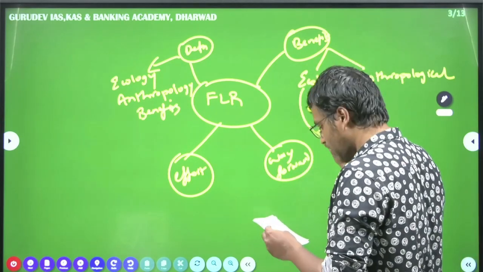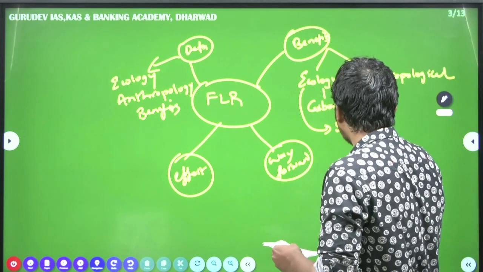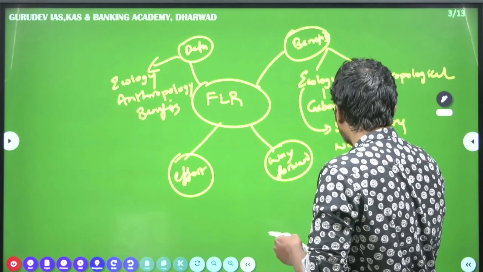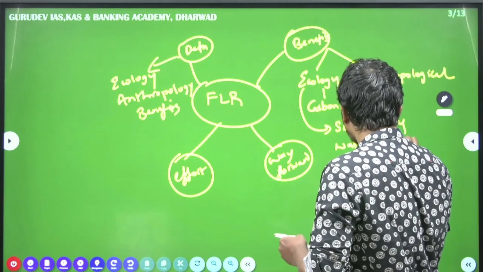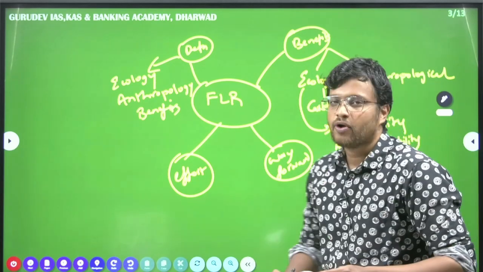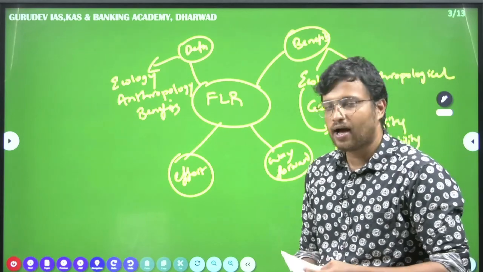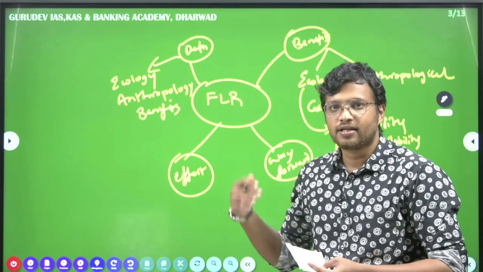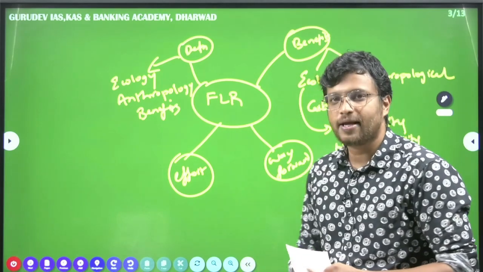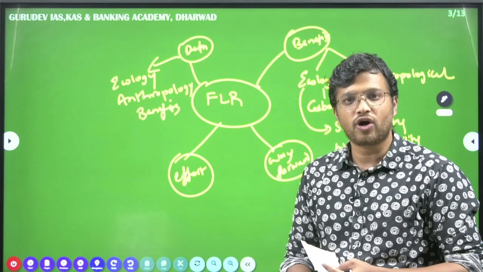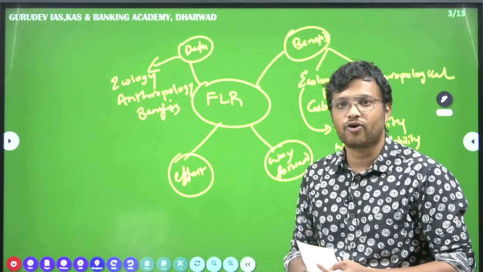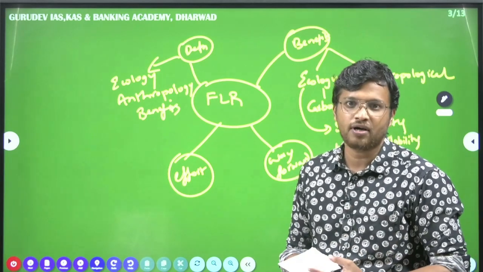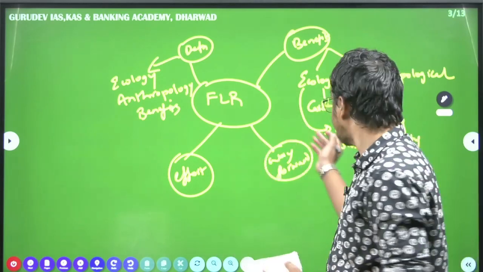Secondly, soil fertility and water availability. You must be aware of what happens when there are trees. Basically, the trees prevent what? They prevent soil erosion as well as promote soil fertility. So when you have these forest lands restored again, there is additional soil fertility, there is additional growth of the biomes and all. So that is another benefit here.